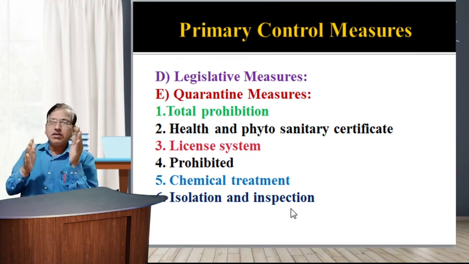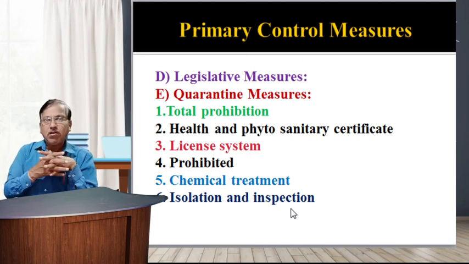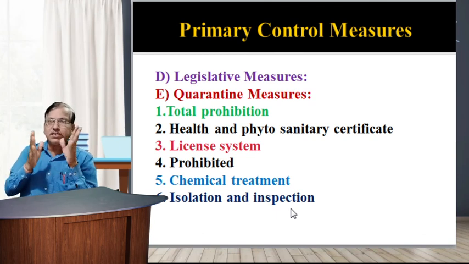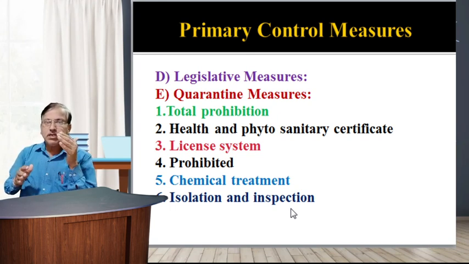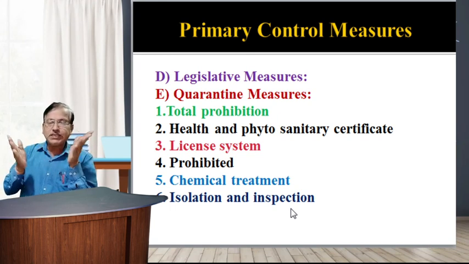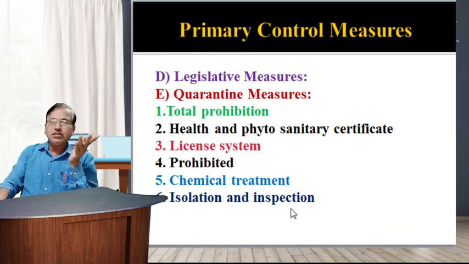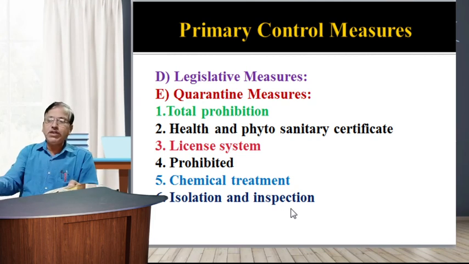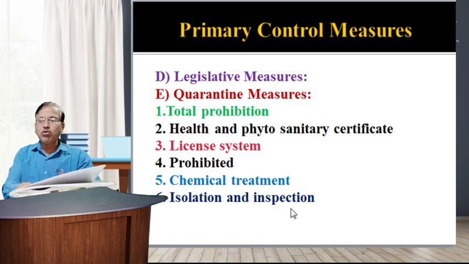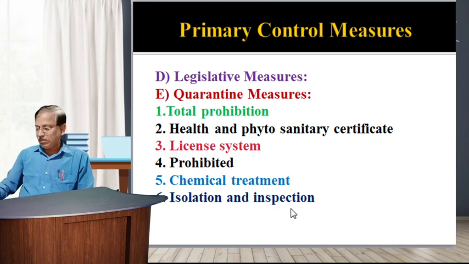So in this way, all the main primary control measures, as well as the sub-topics or different subgroup methods used in primary control measures, are completed in this chapter. Dear friends, we will discuss in more detail in the next controlling methods, the next sub unit 3.2. This unit is chemical control and its types, which will be covered in the next topics.